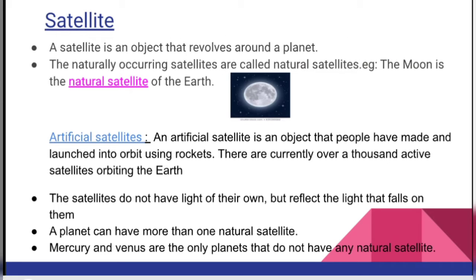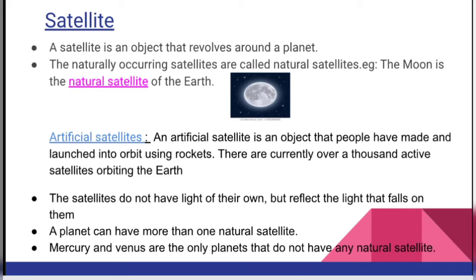Now satellite. Now we are going to learn about satellites. A satellite is an object that revolves around a planet. The naturally occurring satellites are called natural satellites. Example, the moon is the natural satellite of Earth. An artificial satellite is an object that people have made and launched in orbit using rockets.